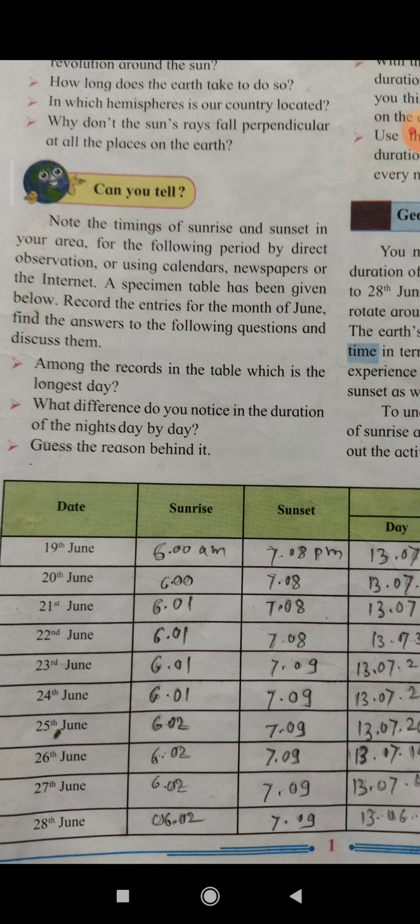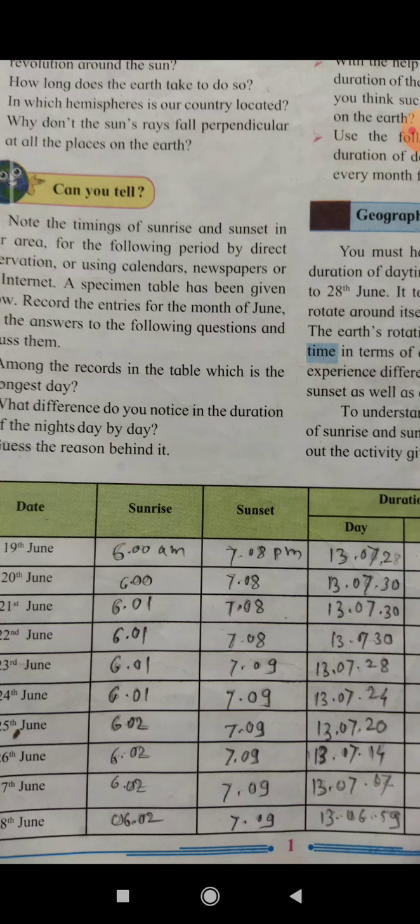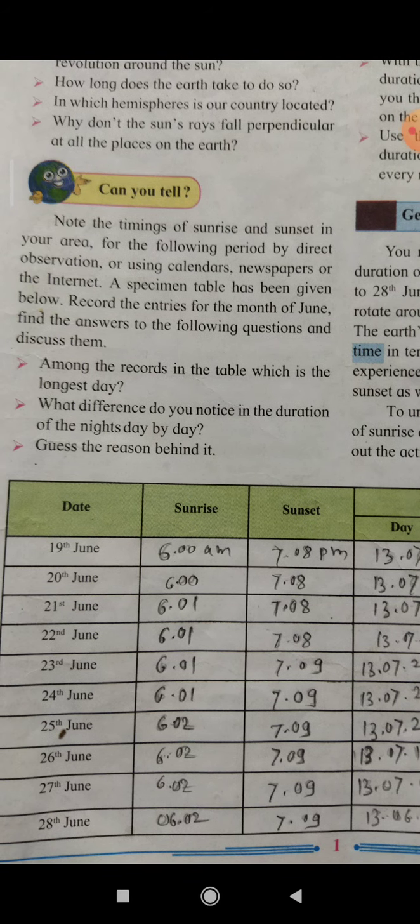On 21st June, the sun rose at 1 past 6, and sunset was 8 past 7 p.m., and the day lasts for 13 hours 7 minutes 30 seconds. If you see here, the day duration for 3 days was the same, that is 20th June, 21st June, and 22nd June.